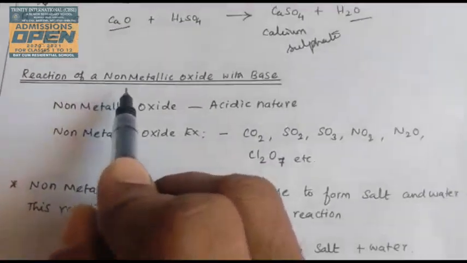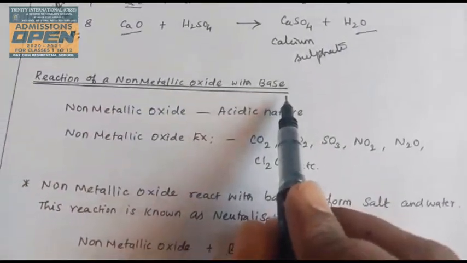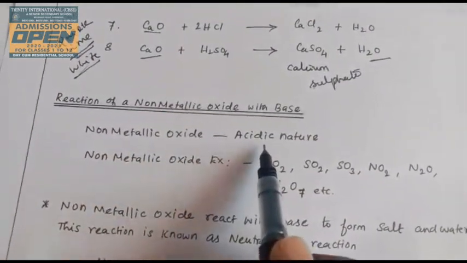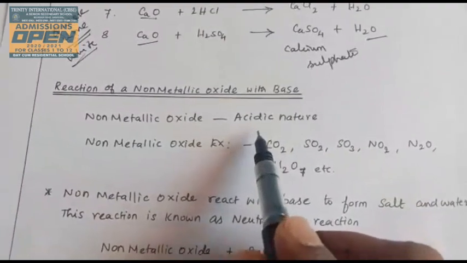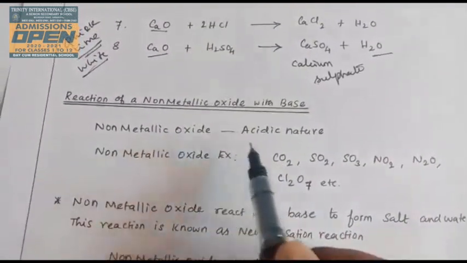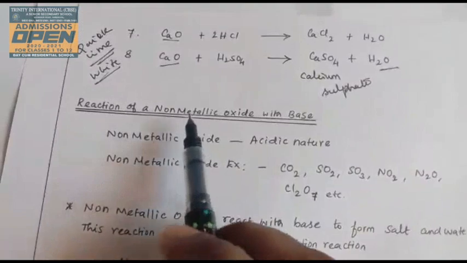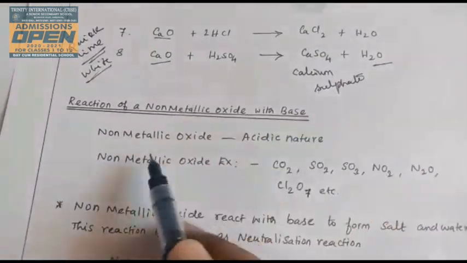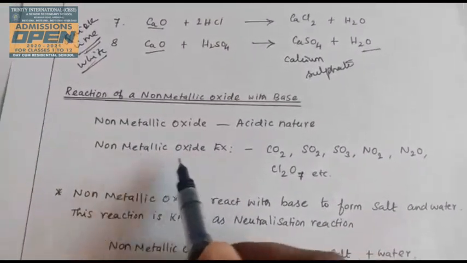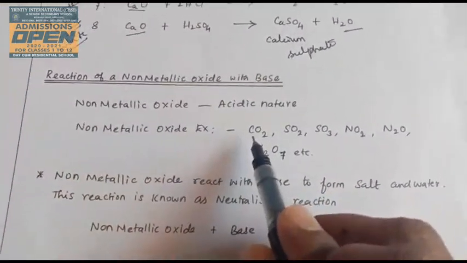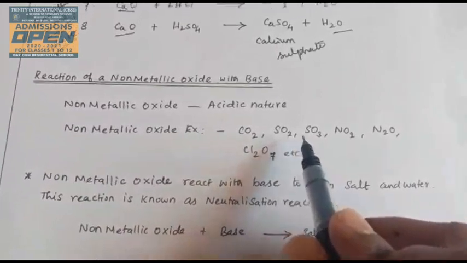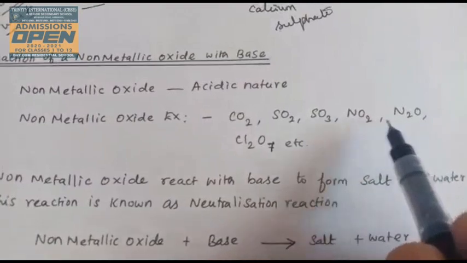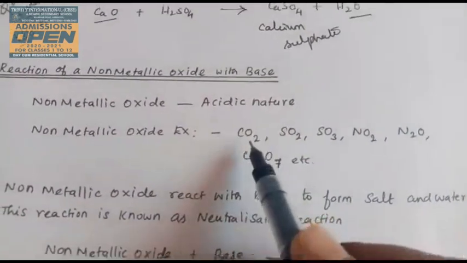Reaction of non-metallic oxides with bases. Already you saw that non-metallic oxides are acidic in nature, but metallic oxides are basic. So non-metal oxides react with bases. This is also a neutralization reaction. Examples of non-metallic oxides are carbon dioxide, sulfur dioxide, sulfur trioxide, nitrogen dioxide, nitrous oxide, N2O, and chlorine oxide.